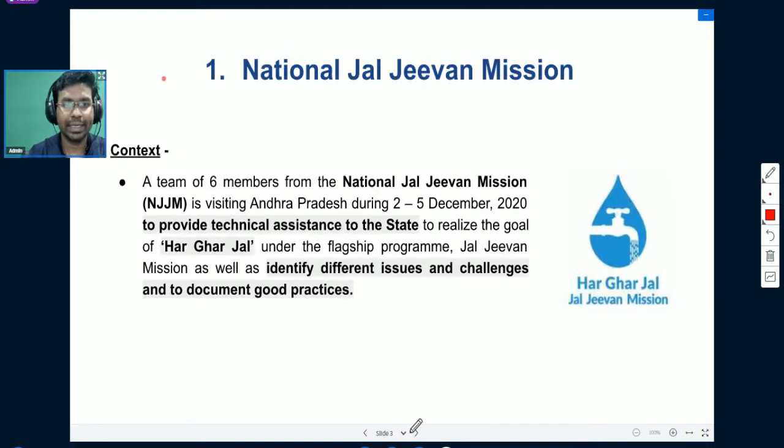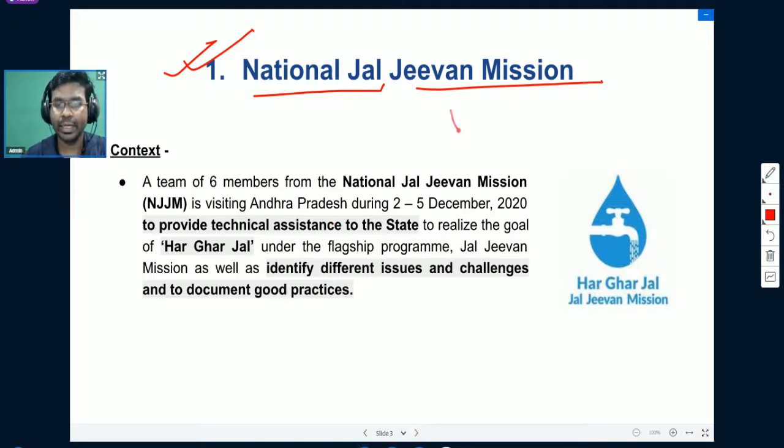So let us understand National Jal Jeevan Mission. We will understand the context in which it was in news, and then we will understand about this particular mission. Here you can see to the right of the screen, Har Ghar Jal. This is a kind of slogan with reference to Jal Jeevan Mission.